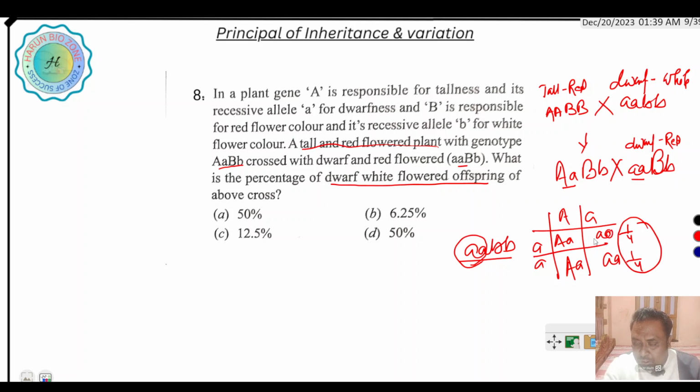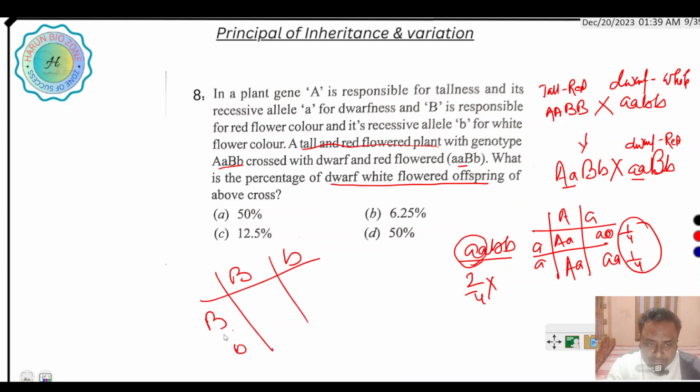So the total is 2 by 4. Then crossed with B and b, B and b, produces BB, Bb, bB, bb. So here 1 by 4.